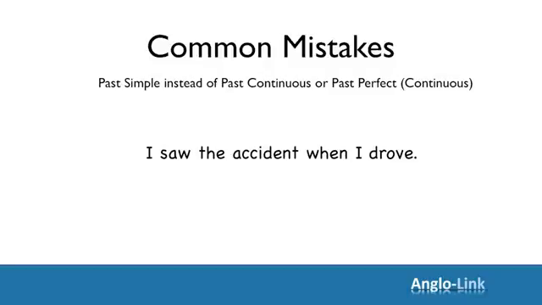Now here, clearly, one action was longer and was interrupted by another action. So one of these, either saw or drove, has to be in the past continuous. Which one do you think it is? Let's find out. That's right. Drove should be in the past continuous. I saw the accident when I was driving.